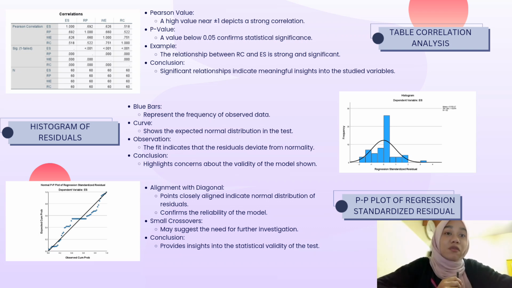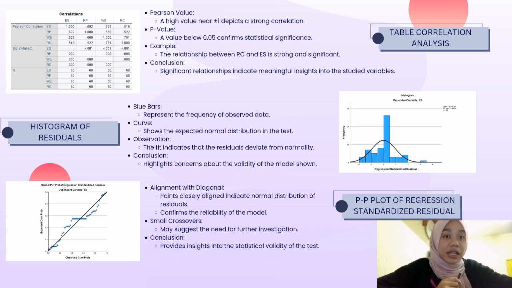Next is the histogram of residuals. Based on the picture, the blue bars represent the frequency of observed data on company T-Life. The curve shows the expected normal distribution. For the observation, the fit indicates that the residuals deviate from normality. In conclusion, this histogram highlights concerns about the validity of the model shown.